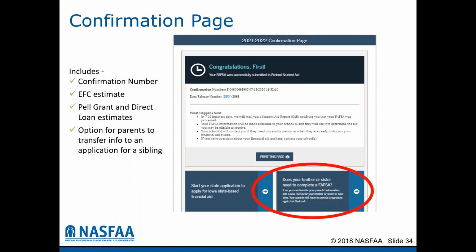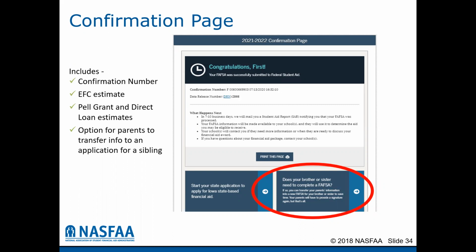And it will open up a FAFSA for that student that will carry all the parents' information over. Then you enter that second student's FSA ID, username, and password. It will identify that student, and now you add the income and asset information for that student, and now you're ready to submit it, and it speeds up the process.